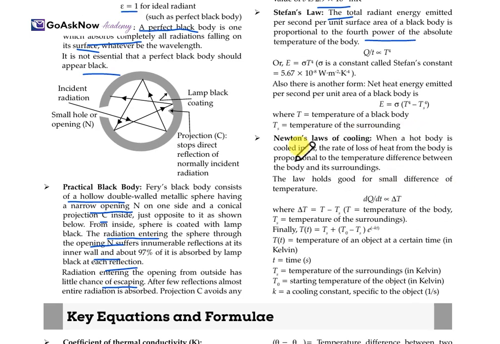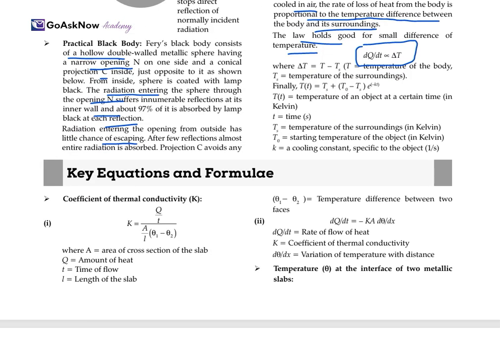When a body is cooled in air, the rate of loss of heat from the body is proportional to the temperature difference between the body and its surrounding. The law holds good for a small temperature difference, which is dQ/dt directly proportional to delta T, where delta T is the difference between both, meaning T minus Ts, and small t is the time. Capital Ts is the temperature of the surrounding, T0 is the starting temperature of the object, K is the cooling constant. So this is Newton's law of cooling. dQ/dt is directly proportional to delta T.